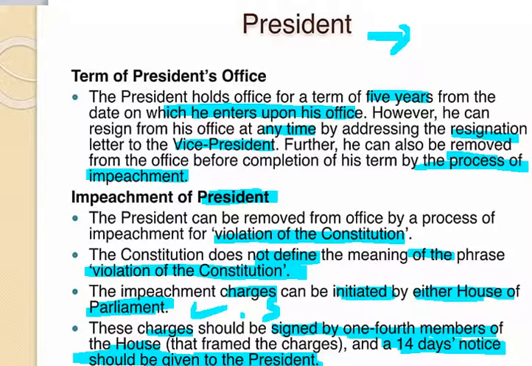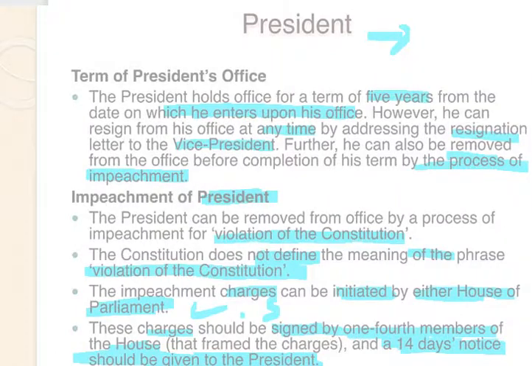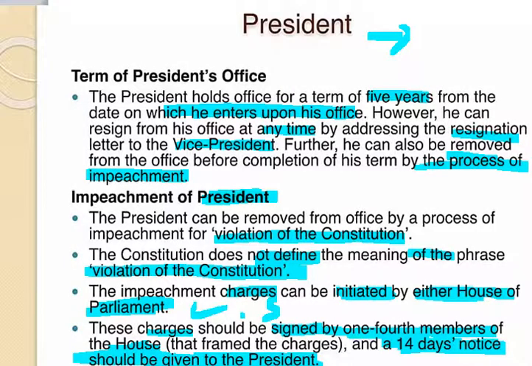The term of office of the president is 5 years. In case of resignation, the vacancy should be filled within 6 months, and the impeachment procedure will be carried out in both houses with an absolute majority. The charges should be signed by one fourth of the members before proceeding.